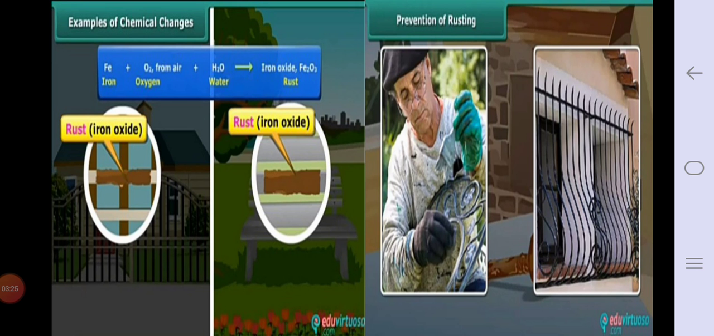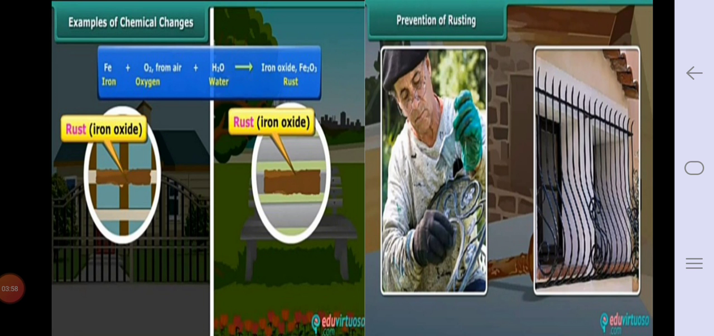Now what happens actually in rusting? You can see in the first picture that the color of that iron has changed. Iron gets combined with oxygen present in the air. So iron plus oxygen plus water. When it rains, it comes in contact with water too. It gives iron oxide, which we call rust. This is the actual reaction that happens in the rusting process.